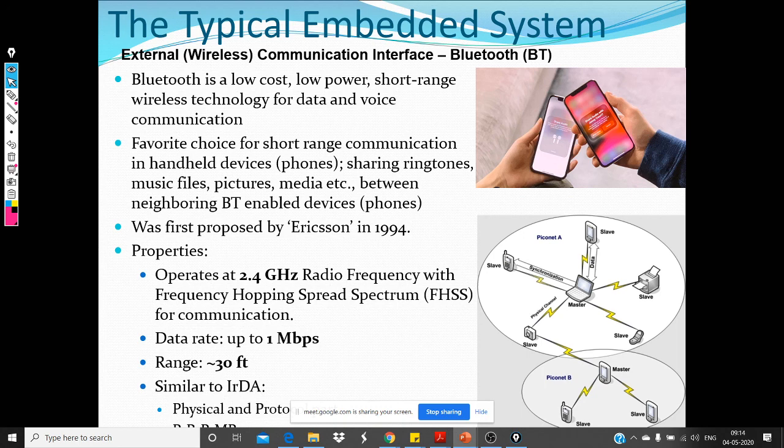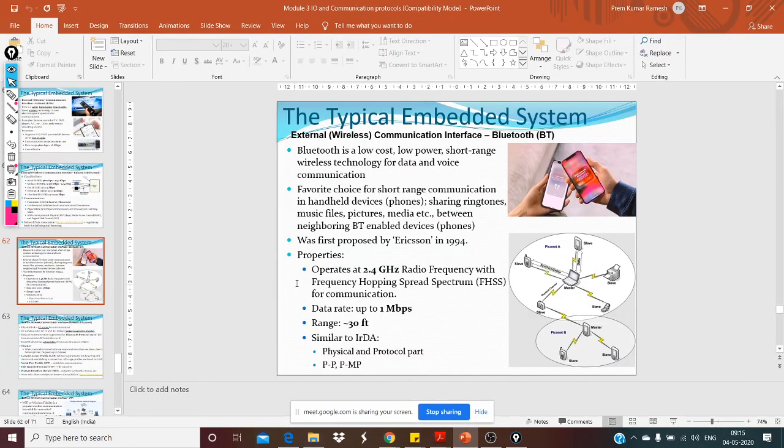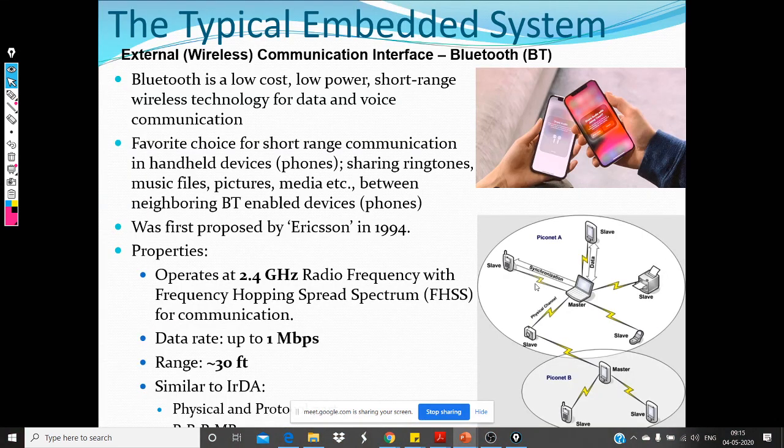Now, similar to IrDA, it has a physical and protocol part. So the two things that we saw, right? And then it's also point to point or point to multipoint. So here I just want to point one thing out. As you can see, there is one master, and then there are multiple slave devices that connect to this master.